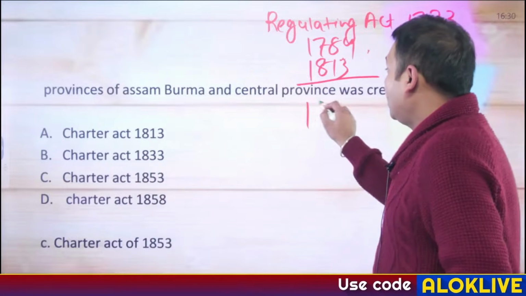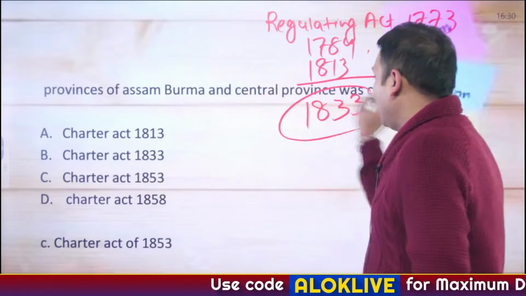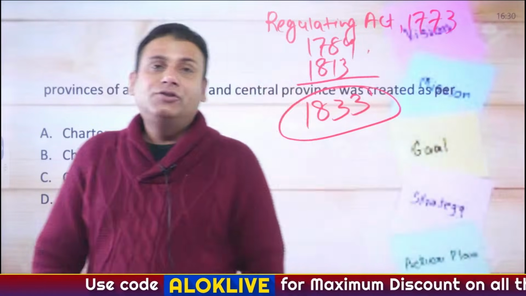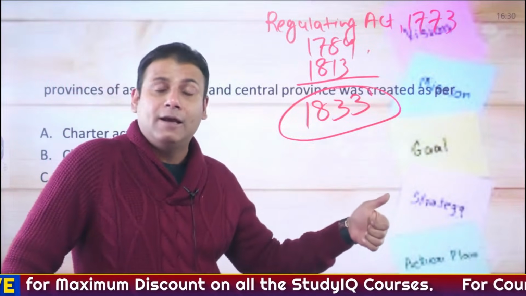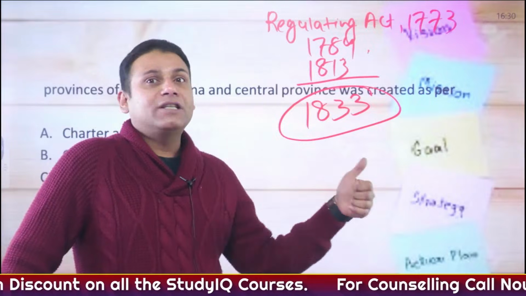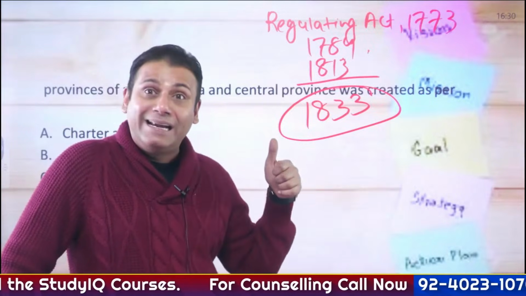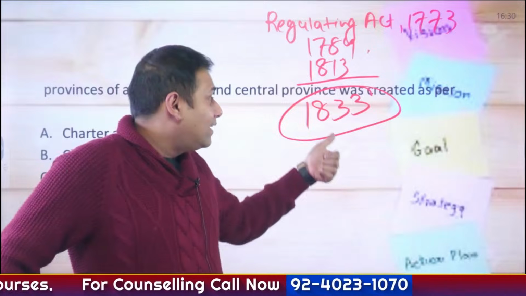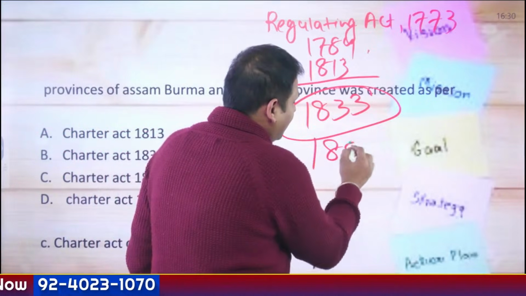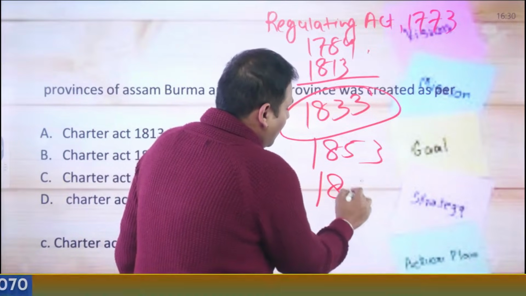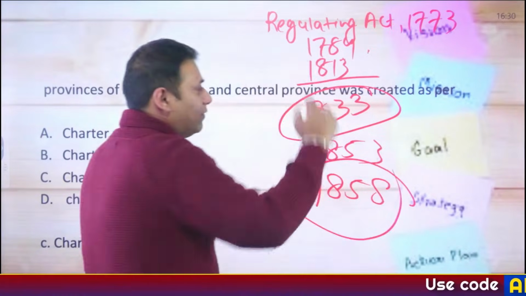Then Charter Act 1833, very important because as per this act, the Governor General of Bengal was now designated as Governor General of India. The first Governor General of India was Lord William Bentinck. This act is also known as St. Helena Act. Then comes Charter Act 1853 and the most important one, Government of India Act 1858.